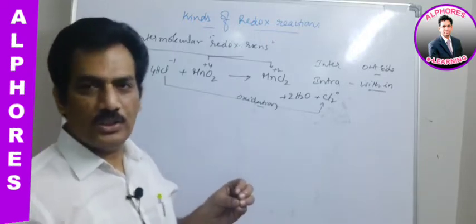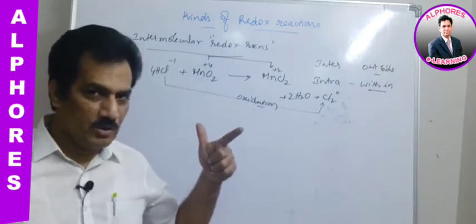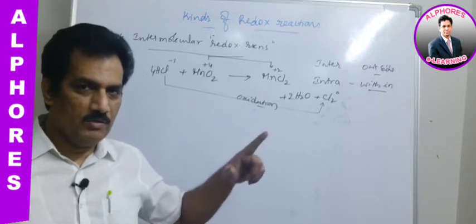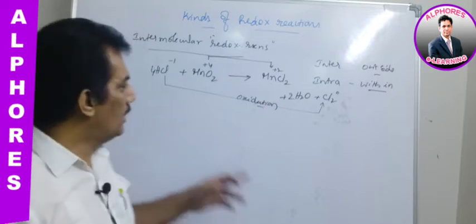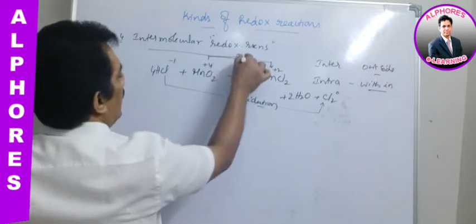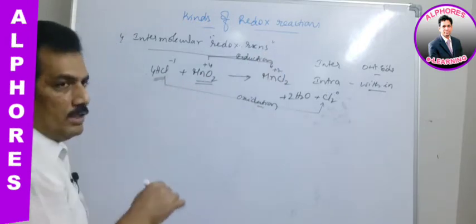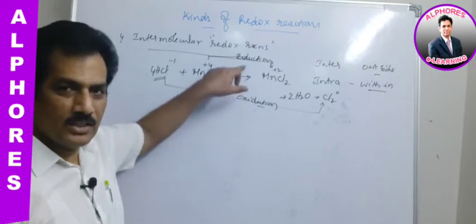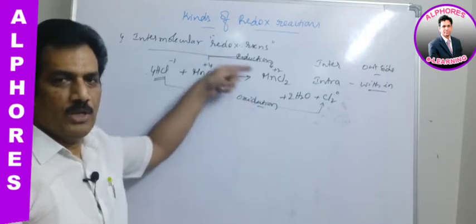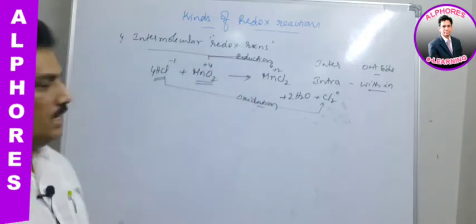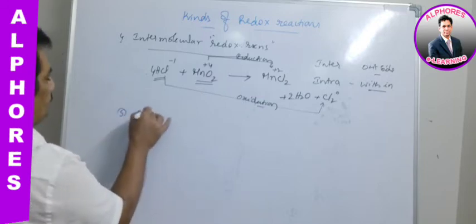Once we enter into oxidation and reduction processes, we consider an increase in oxidation number as oxidation in a single sentence, and a decrease in oxidation number is reduction. Already we know about that. Clear? And this is reduction. Now you can observe that the two compounds involved in this redox reaction, that is reduction and oxidation reaction, are different. One molecule is undergoing oxidation, the other one is going for reduction. Clear? And now let us go for the next one.